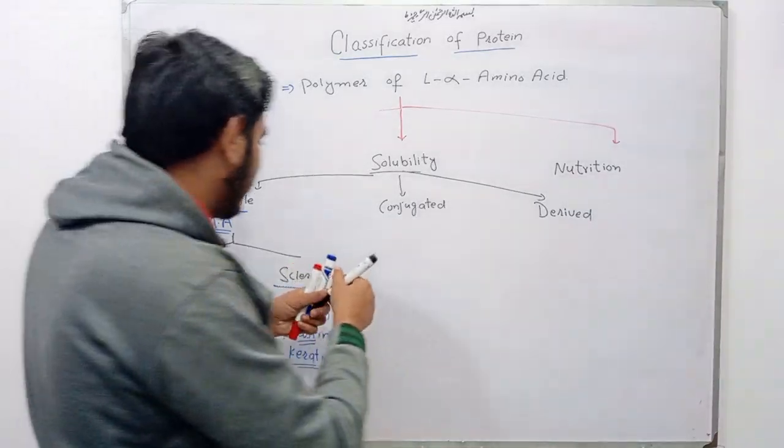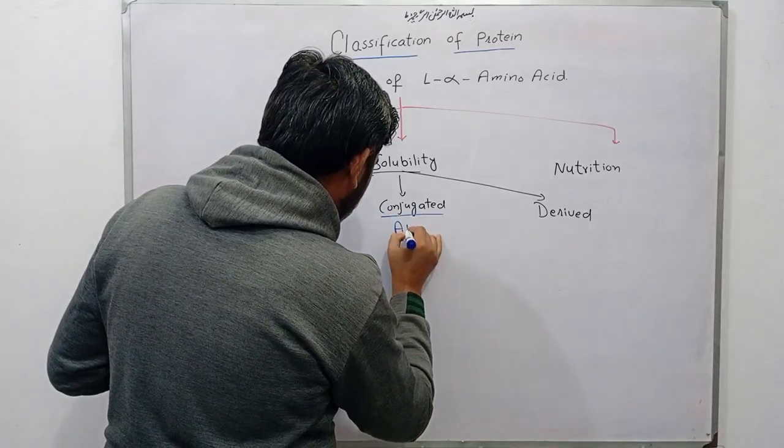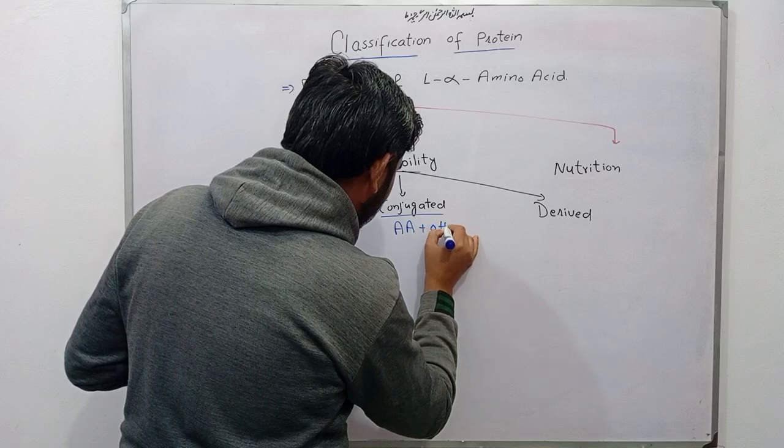Now coming toward the conjugated protein. Conjugated proteins are made up of amino acids and some other groups.